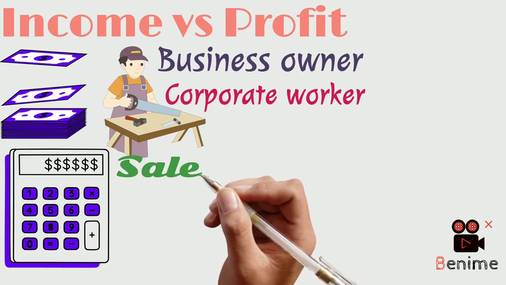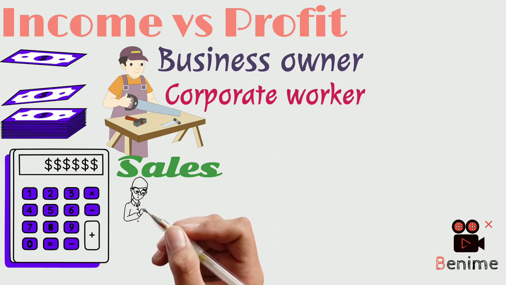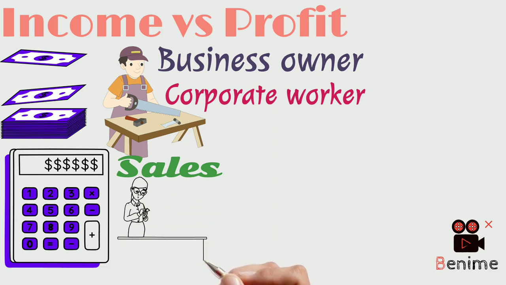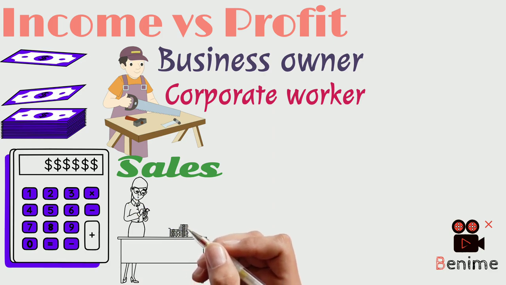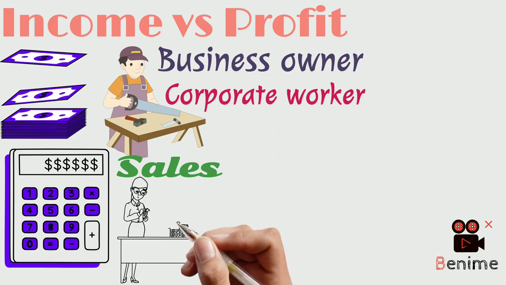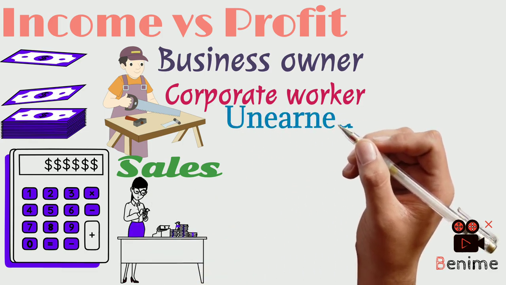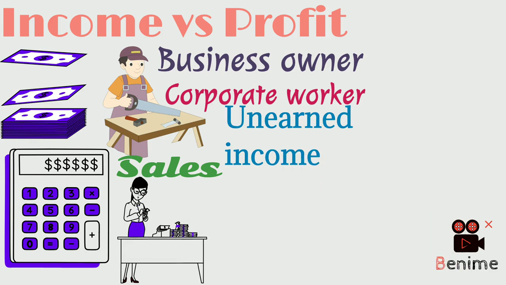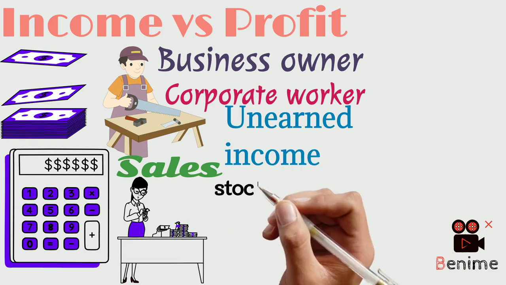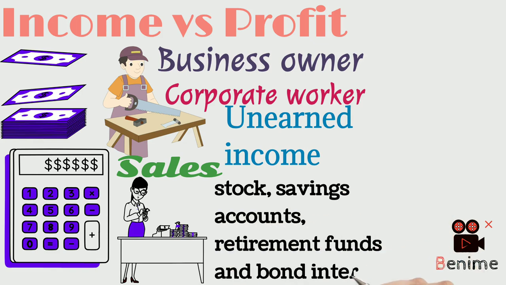Income is the total money generated from sales. That is to say, it is the company's overall profitability and accounts for all money that flows out of and into a company over a set period of time. Note that there are two primary types of income in the business world. These types include unearned income, which comes from investments and other types of monetary gains that are not related to production or employment. For example, stock, savings accounts, retirement funds, and bond interest.